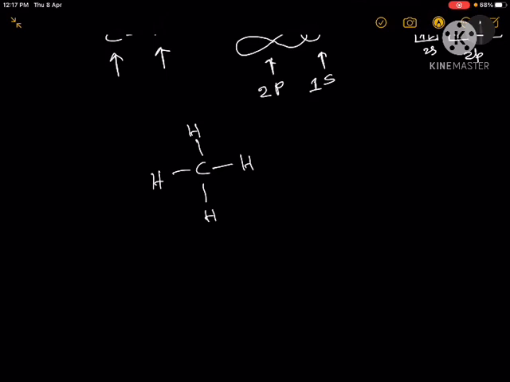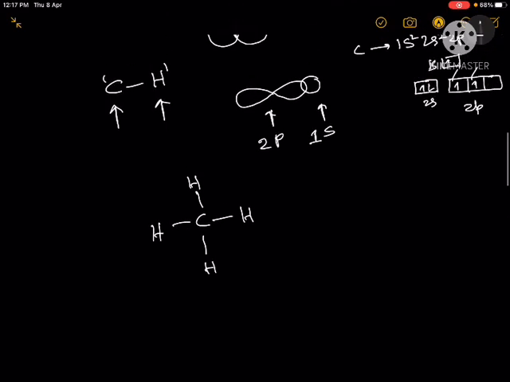So these 4 CH bonds will be formed by the overlap of 4 orbitals on carbon with the 4 hydrogen 1s orbitals, but you can see only 3 orbitals on carbon are available for bond formation because the 2s orbital is already filled with 2 electrons. So here we have to excite, or promote, 1 electron from 2s to the 2p orbital.